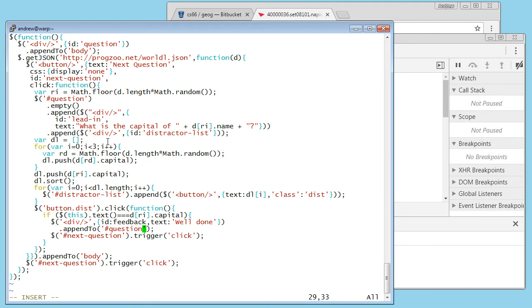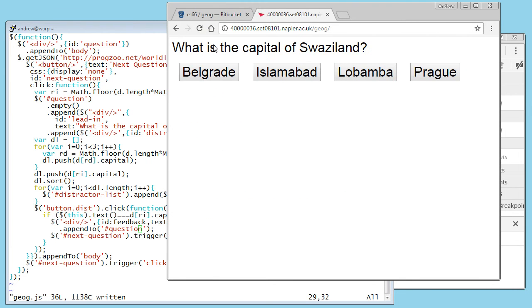Now, problem with that is that the way I've got it at the moment, the message will appear for a fraction of a second, next question will get triggered, and you won't see that you got it right. Let's just see that happening. Okay, so if I reload, okay, what's the capital of Swaziland? We'll get it wrong first. Belgrade, nothing happens. Islamabad, nothing happens. Lobamba, what a cool name.